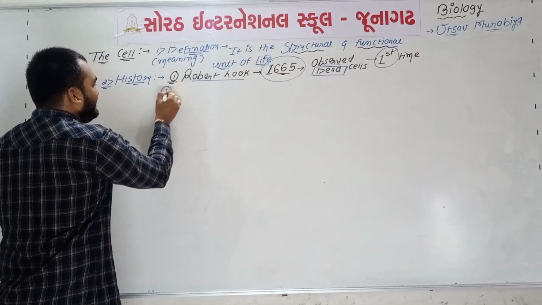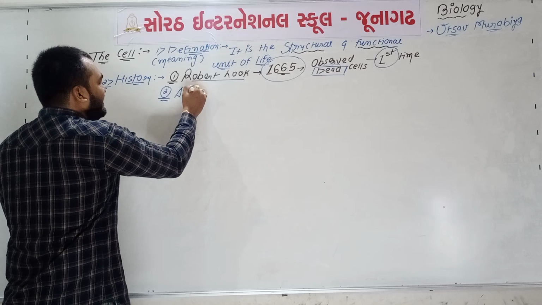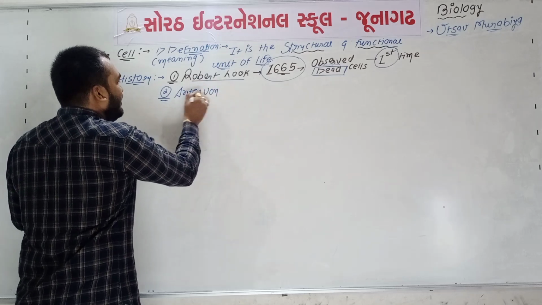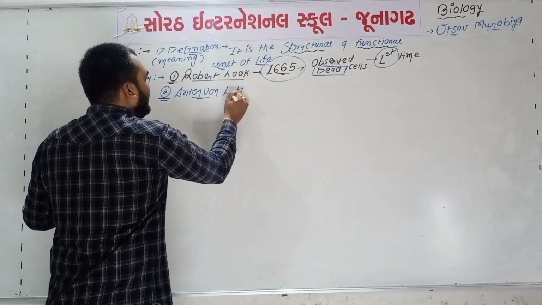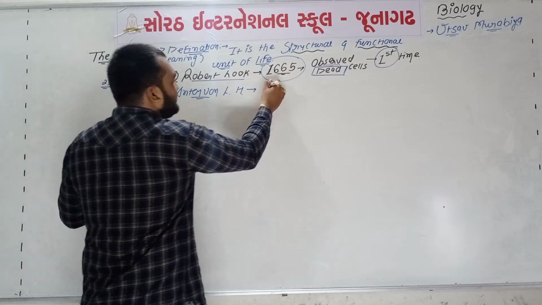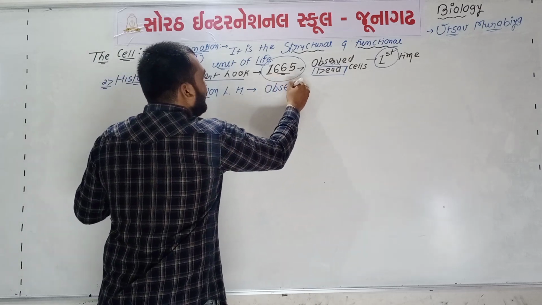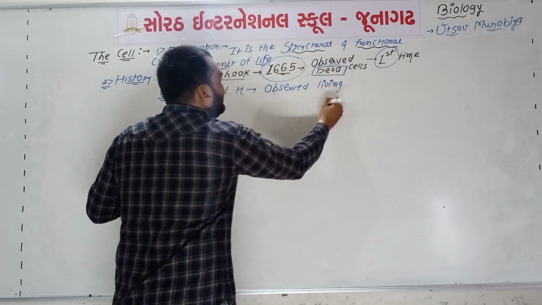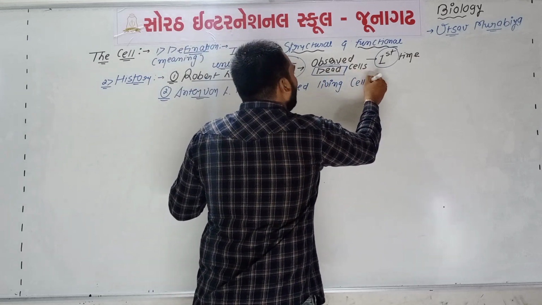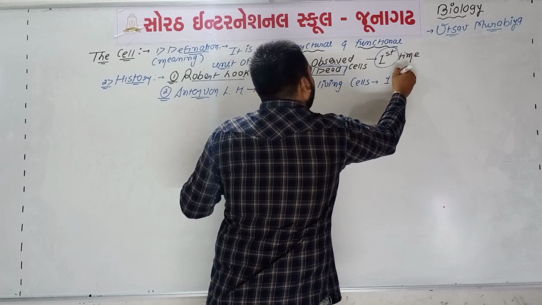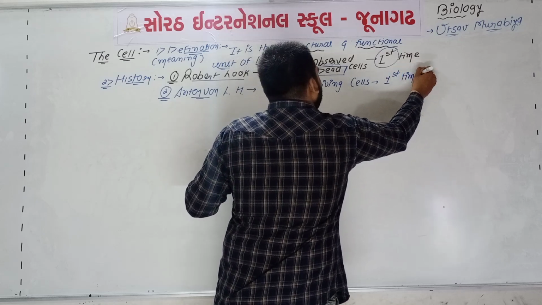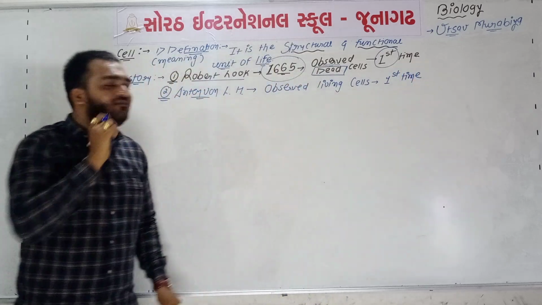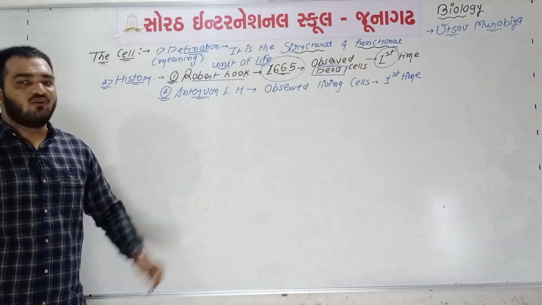Now see, I am writing the second name. The second name is Anton von Leeuwenhoek. He observed living cells. So we can say that living cells were observed for the first time by Anton von Leeuwenhoek.